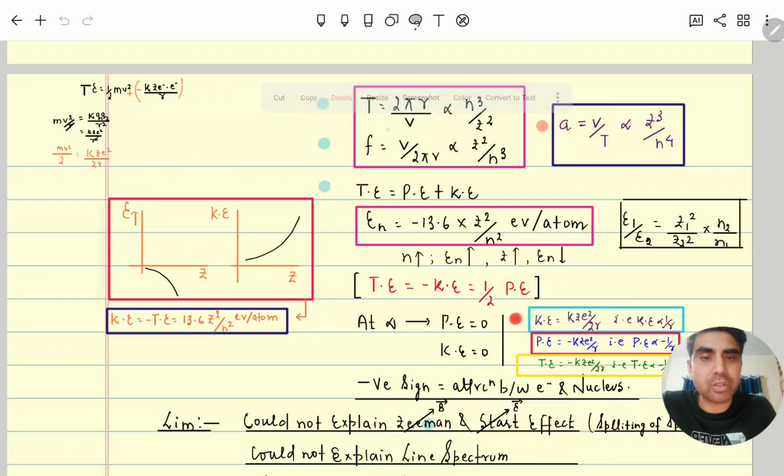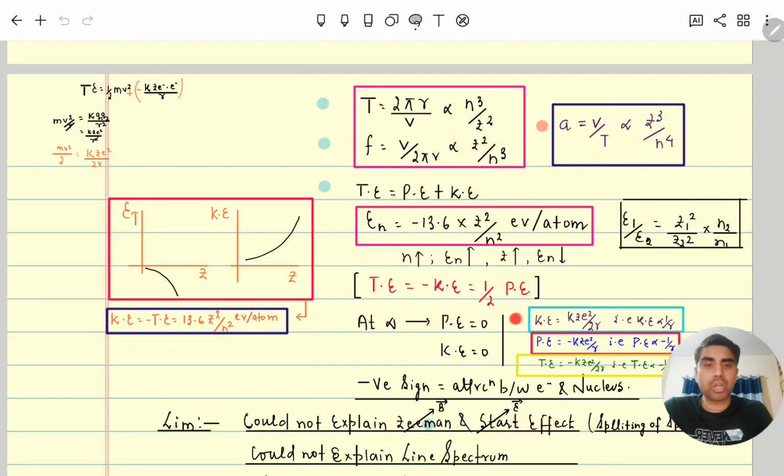Similarly for velocity also, so we'll get the time period overall, neglecting all the constants. Time period is directly proportional to n³ divided by Z². n is the number of the orbit, Z is the atomic number. Similarly, frequency is the reciprocal of the time period, so it will be Z² by n³. Acceleration of the electron, velocity by time, will be Z³ by n⁴. Z is again the atomic number, n is the number of the orbit.